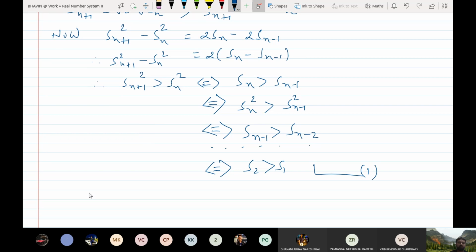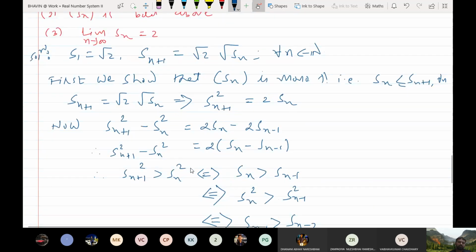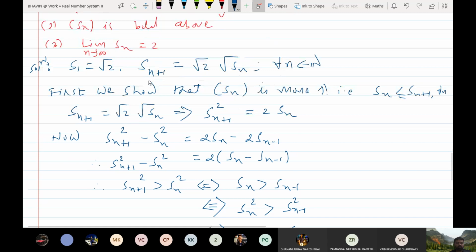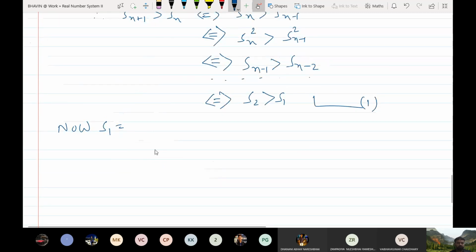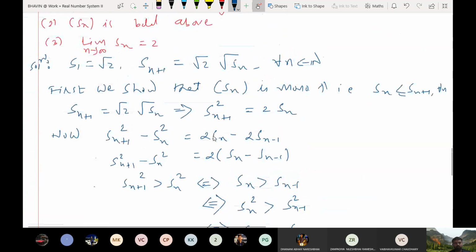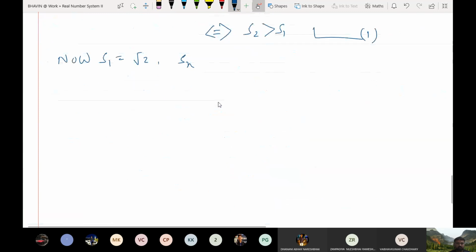Let me call this 1. Now S1 is already given. If I prove that S2 is greater than S1, then obviously Sn is monotonically increasing. S1 is root 2, and Sn plus 1 is equal to root 2 root Sn.